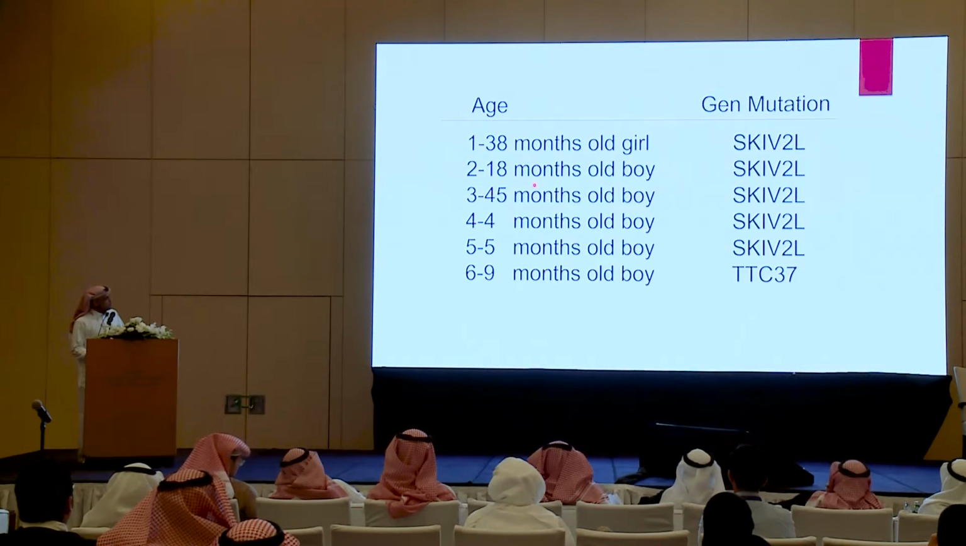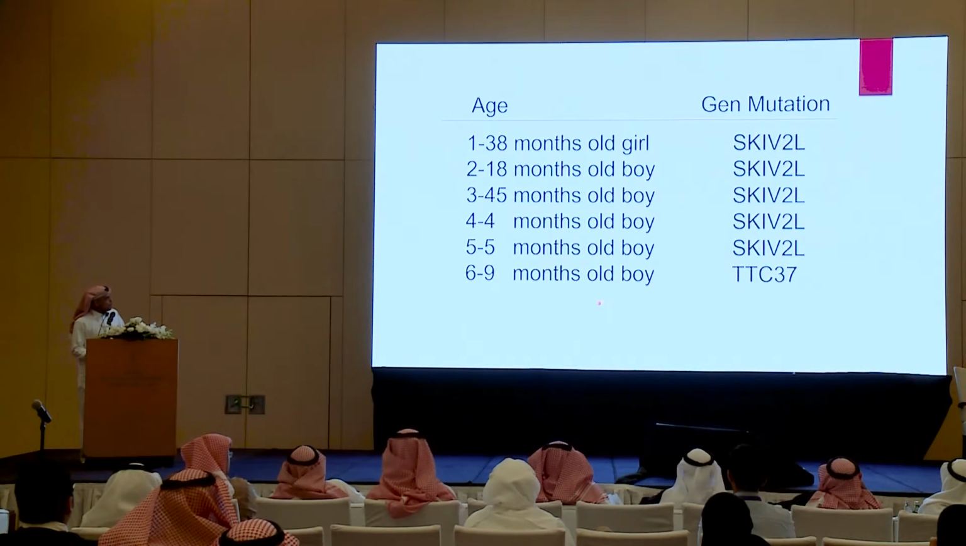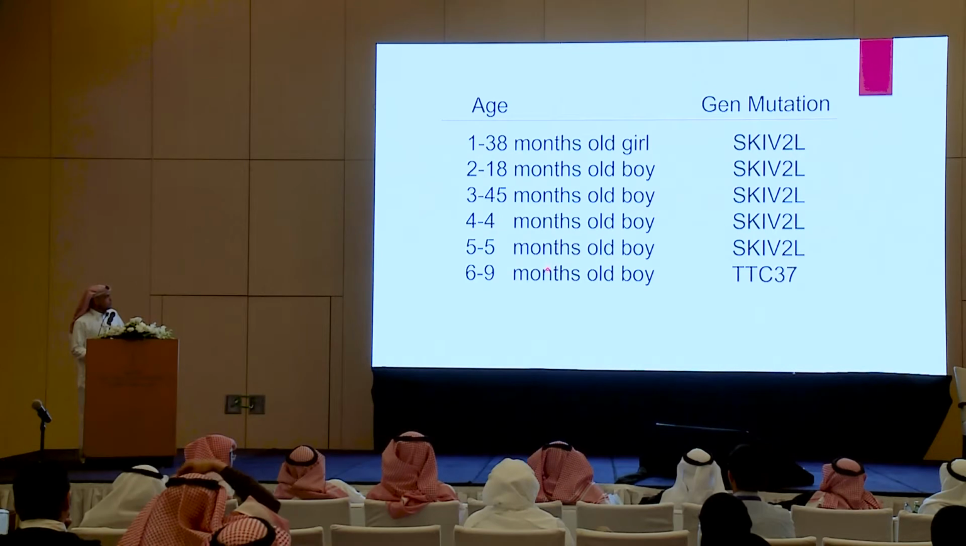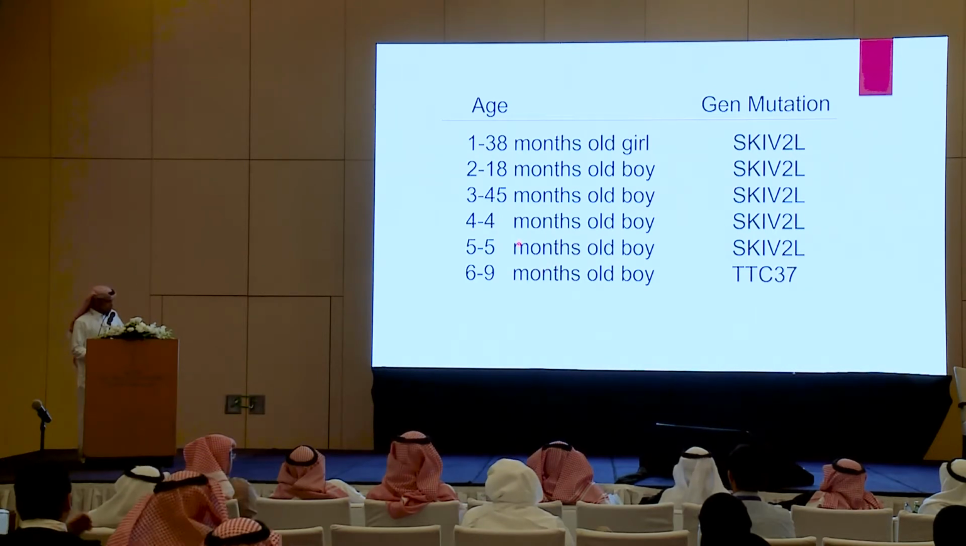We have 6 cases of trichohepatoenteric syndrome. 5 of them have SKIV2L mutation, and 1 case has TTC37. All of these cases have hypogammaglobulinemia, and they are receiving IVIG. And most of them develop skin lesions in the form of café-au-lait spots.